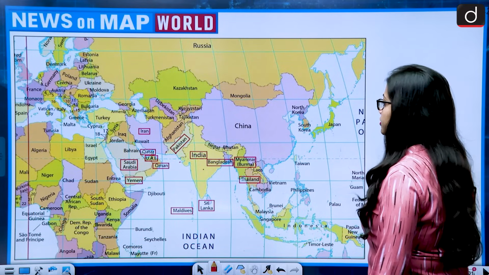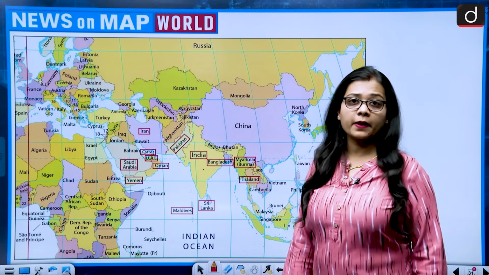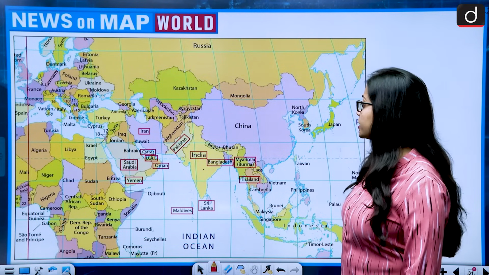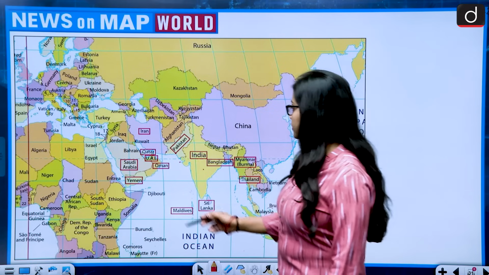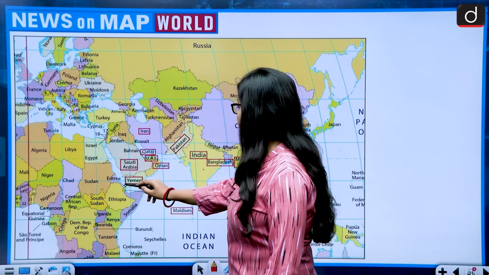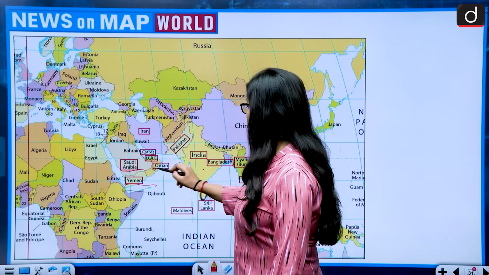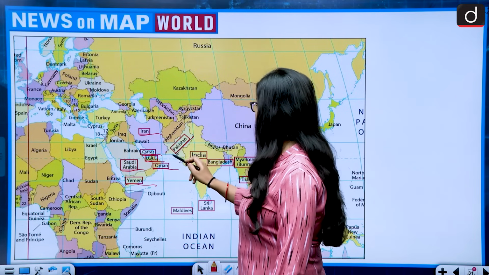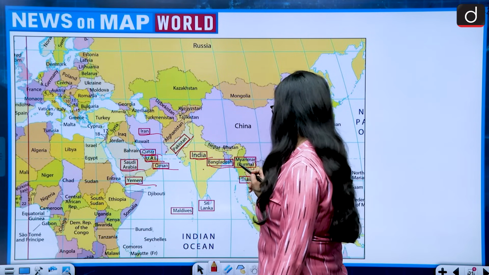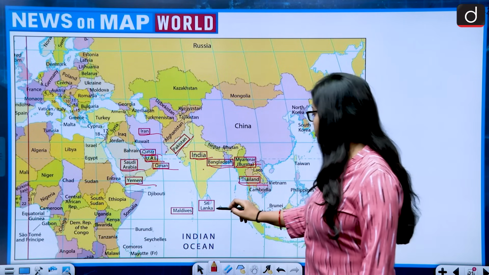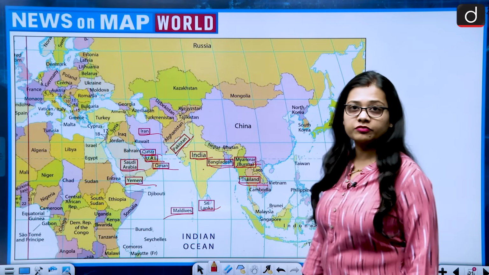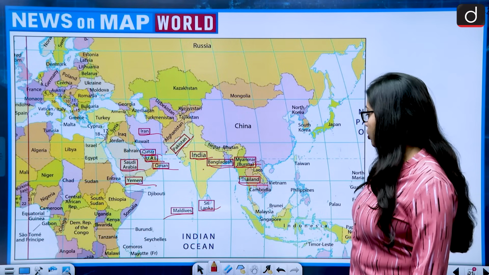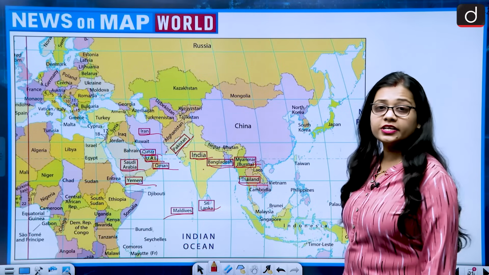So let's see this. The 13-member panel of WMO and UNESCAP are, let's name the countries: Yemen, Saudi Arabia, Oman, UAE, Qatar, Iran, Pakistan, India, Bangladesh, Myanmar, Thailand, Sri Lanka and Maldives. So all the countries which are around the Indian Ocean.